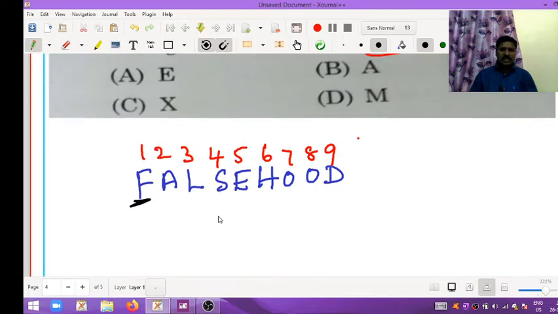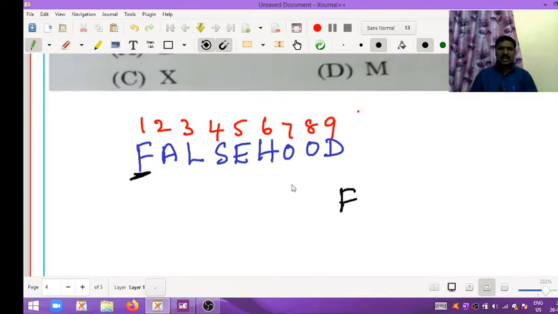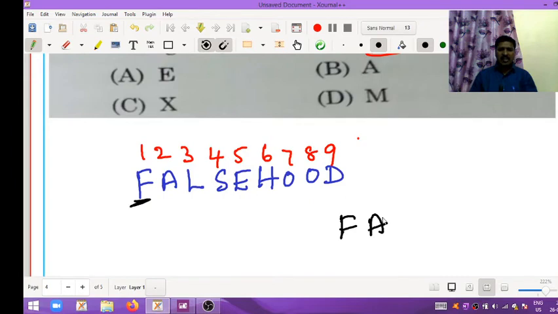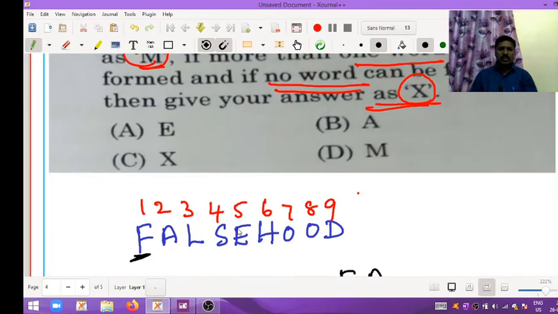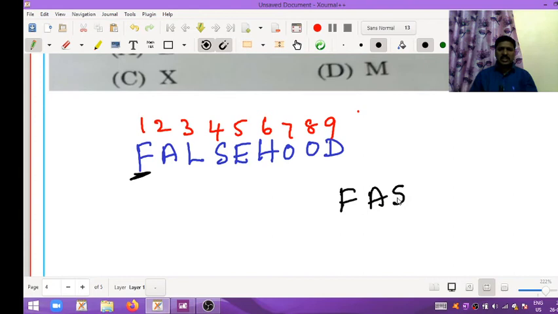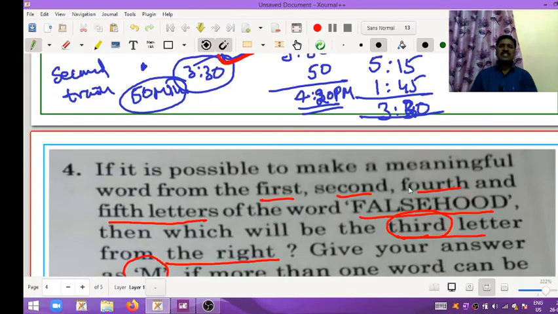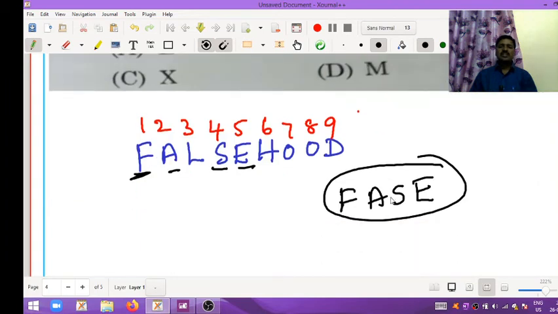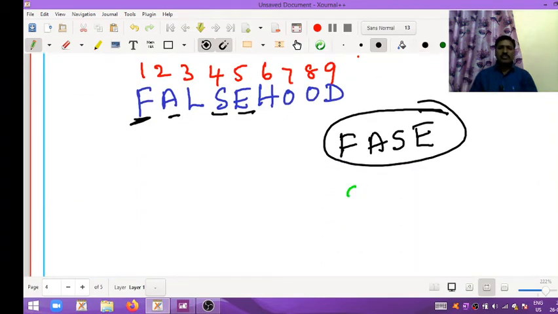First letter is F, and the second letter is A. First, second, fourth, fifth. So using these letters, we want to arrange a meaningful word. What is the meaningful word? Safe. S-A-F-E is safe.